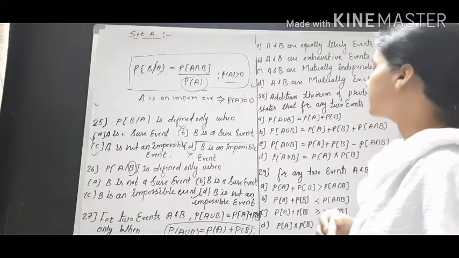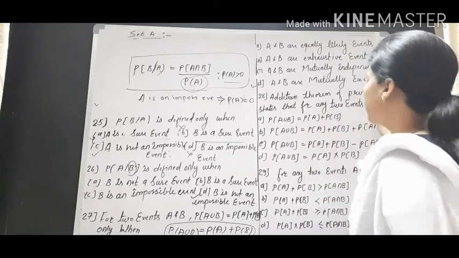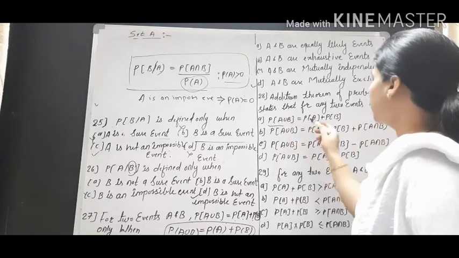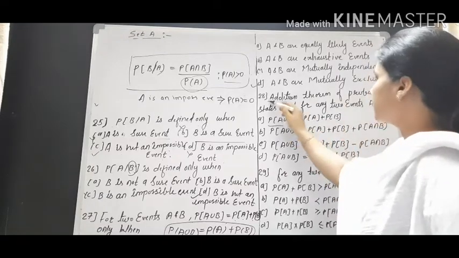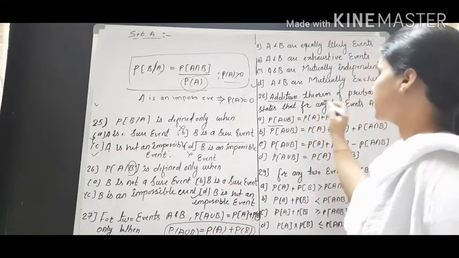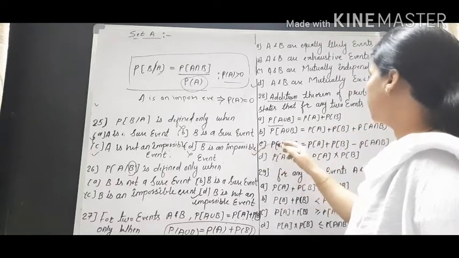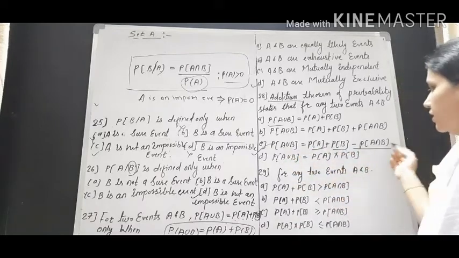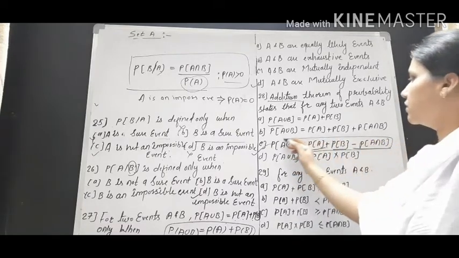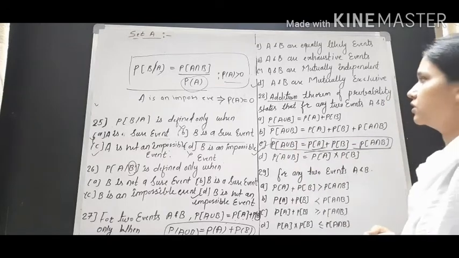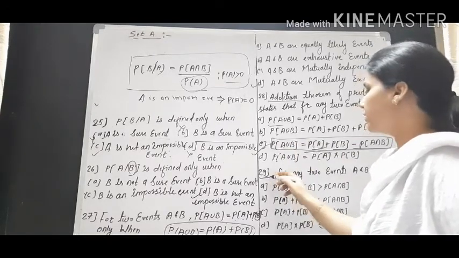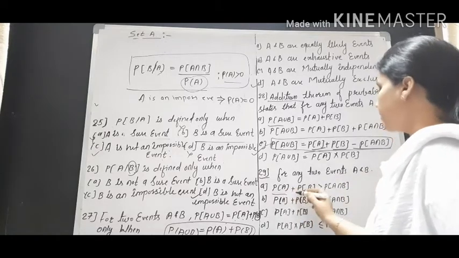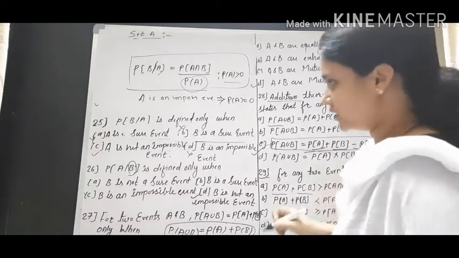Question number 28. Addition theorem of probability states that for any two events A and B, probability of A union B will be what? Using the addition theorem, it states that probability of A union B will be equal to probability of A plus probability of B minus probability of A intersection B. This is the formula for A union B, known as the addition theorem of probability. Question number 29. For any two events A and B, probability of A plus probability of B will be what? All these relations are given.